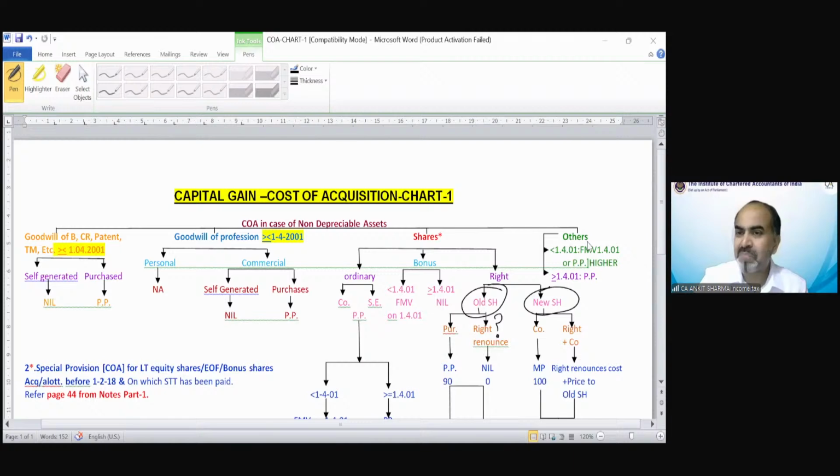So it's a very simple provision. If other assets have been purchased on or before 1st April 2001, the same concept is there. FMV on 1st April 2001 or purchase price, whichever is higher, would be your cost of acquisition.